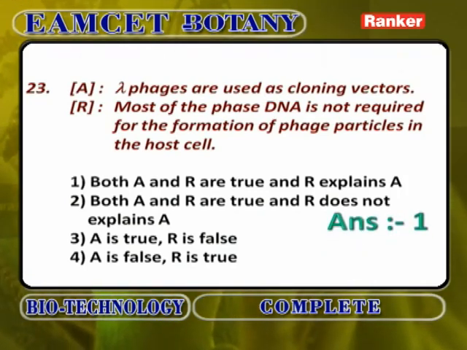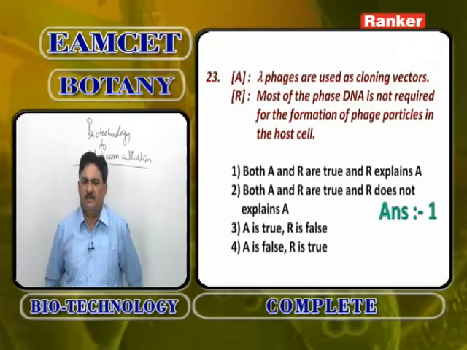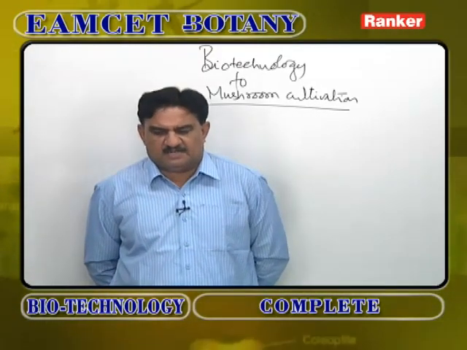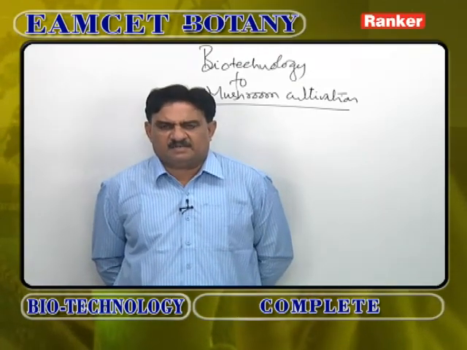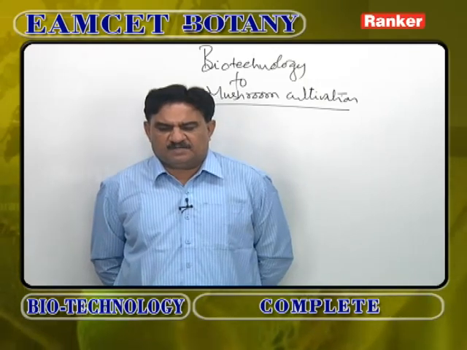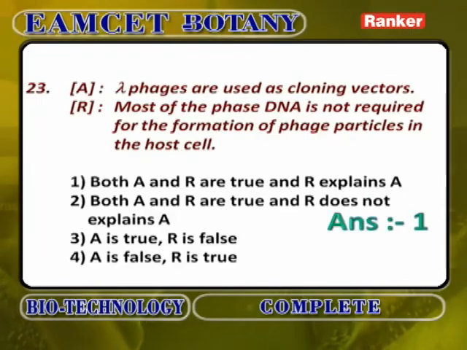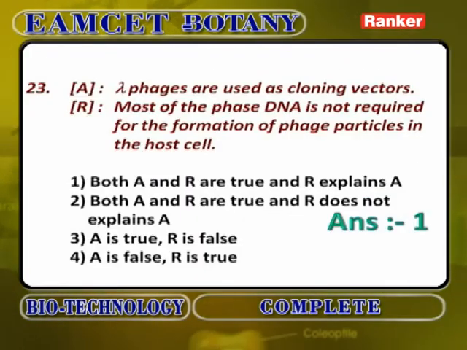Lambda phages are used as cloning vectors. In genetic engineering, lambda phages are widely used as cloning vectors. Most of the phage DNA is not required for the formation of phage particles in the host cell. So a part of the DNA is not at all useful in the production of phage cells. If that part is removed and a bit of foreign DNA is attached there, nothing will happen. That's why lambda phages are widely used as cloning vectors. Most of the phage DNA is not required for the formation of a phage particle in the host cell is correct. So A and R are correct. R is the correct explanation of A.